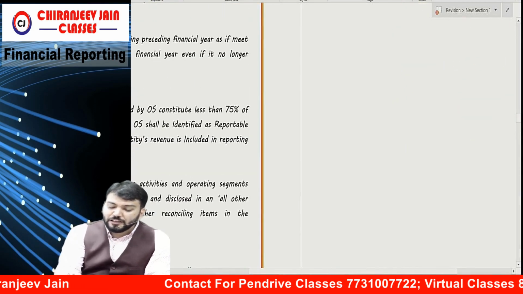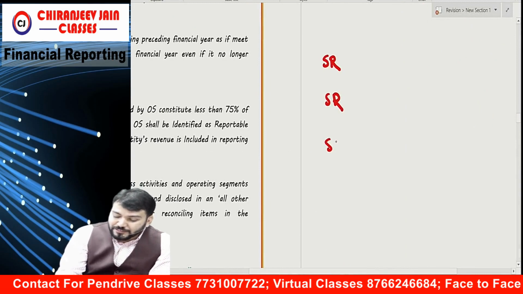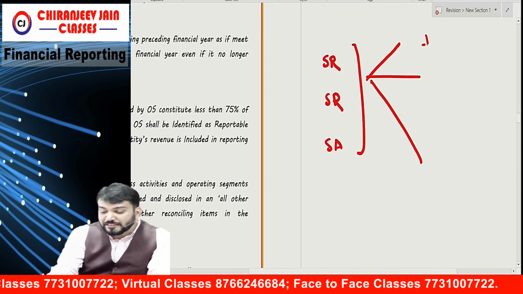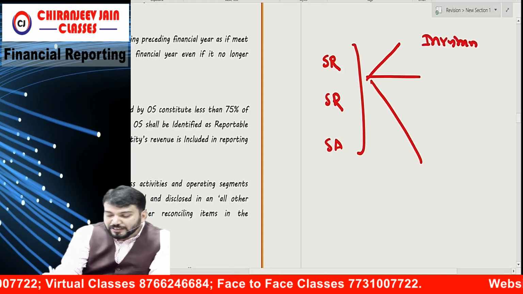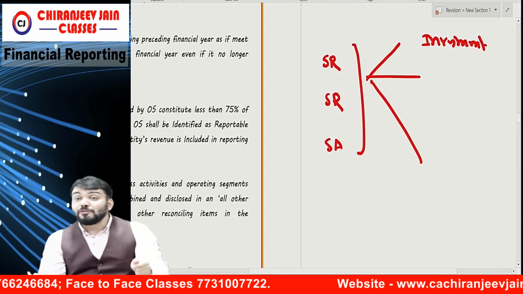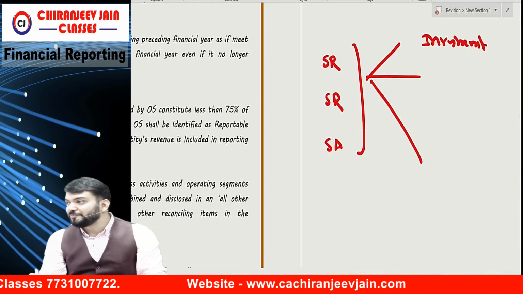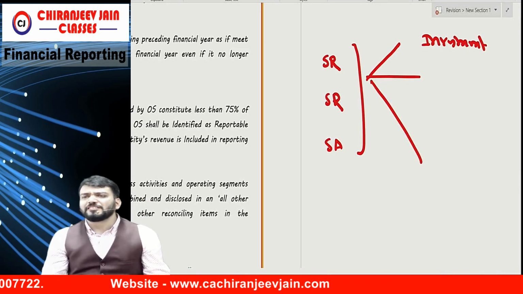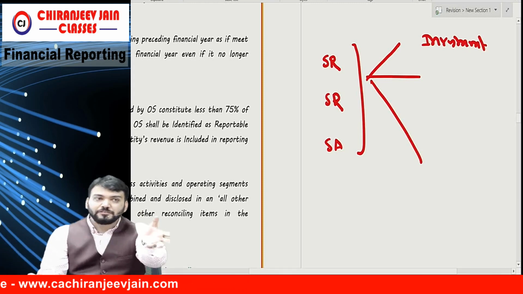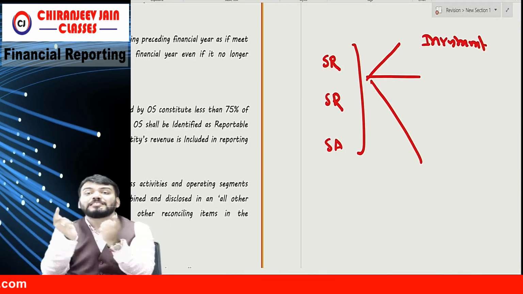I'll just give one hint. Whenever I am saying segment revenue, segment result, or segment asset, what should not be considered? Any item related to investment should not be considered, because investment is not segment wise. So any interest income on this investment will not be segment revenue, because investment is never segment wise. Will you do investment segment wise? No, we never do segment wise investment. That is always entity wise.